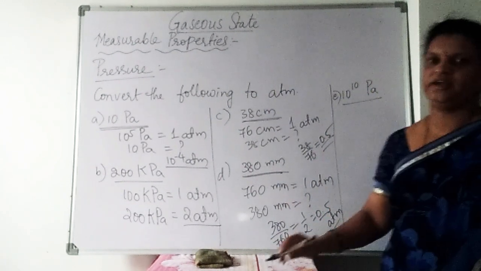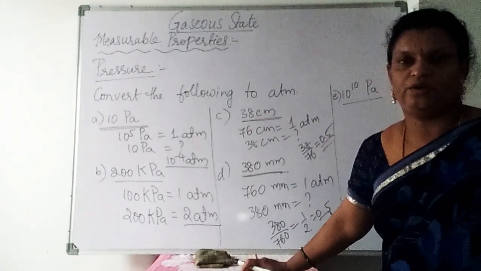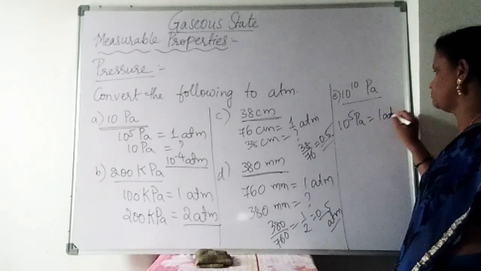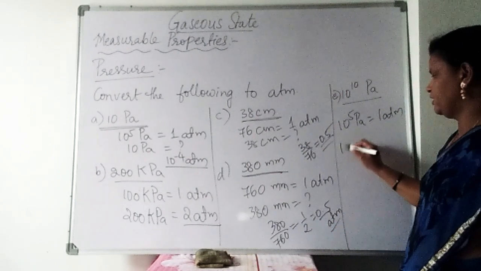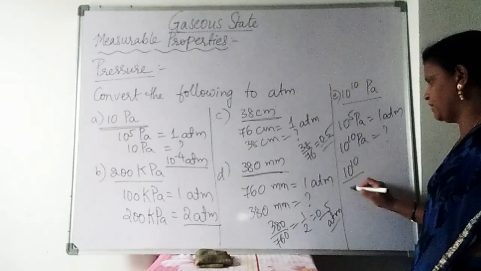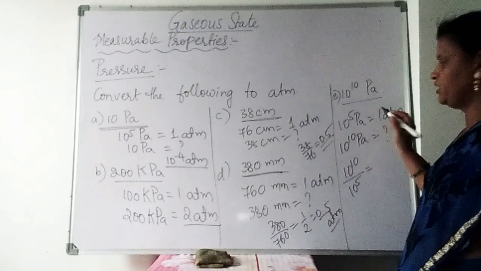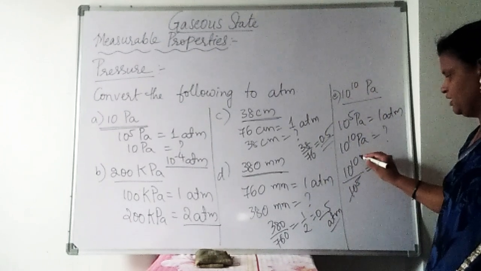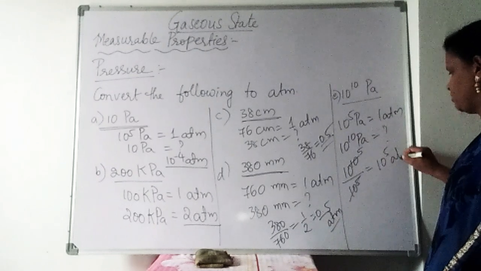Next, the last question you see, 10 power 10 pascals are given. How to convert into atmosphere? We know already that 10 power 5 pascals is equal to 1 atmosphere. What can we write here? 10 power 10 pascals is the question given for us. So what we have to do? 10 power 10 by 10 power 5. Just simply cross multiplication. But we have to write the correct relation, then only we'll get the correct answer. So what we'll get here? 10 power 5 we can cancel, and we are going to get 10 power 5 atmospheres.